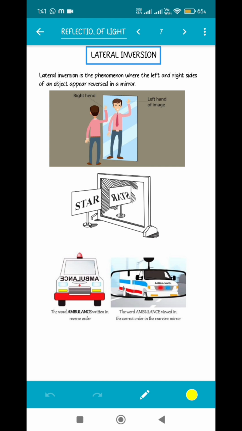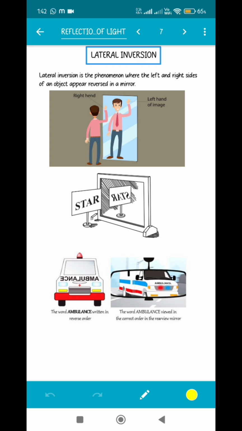You must have observed the same thing, that the word ambulance is written in an inverted manner, so that when a person in front of the ambulance sees that word in his or her rear view mirror, he is able to see the exact word and he can let the ambulance pass by.